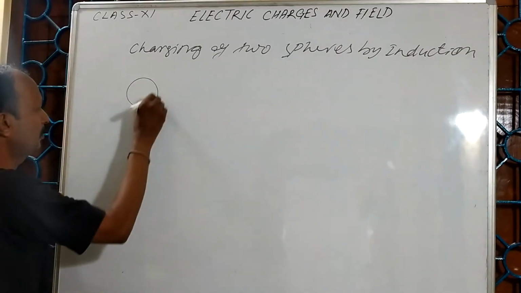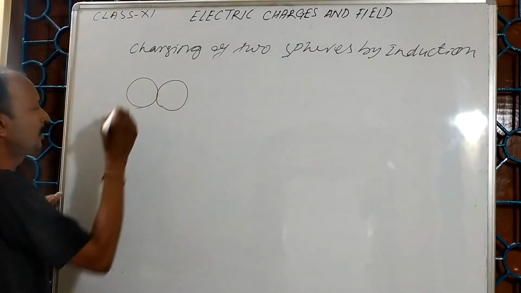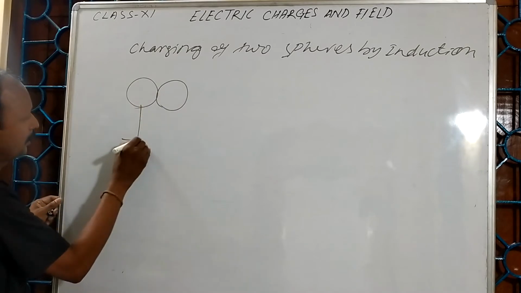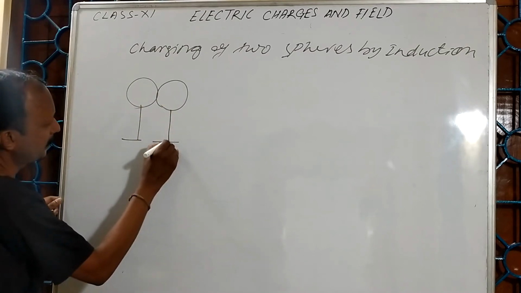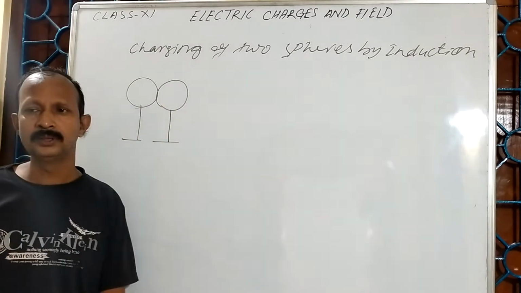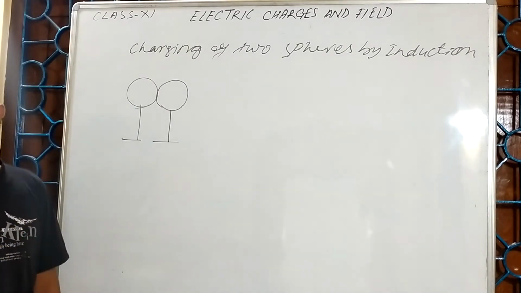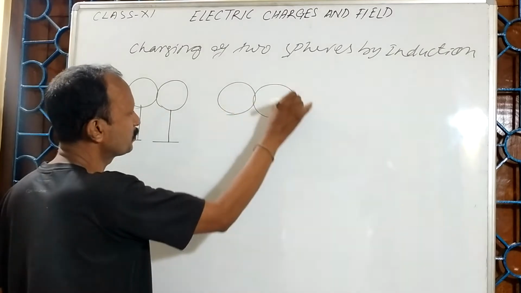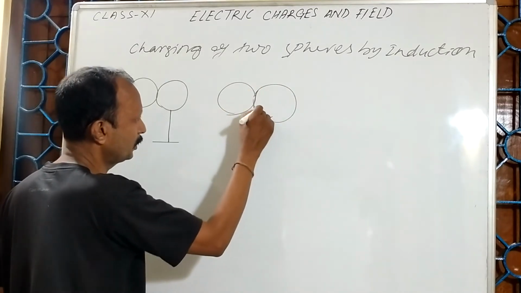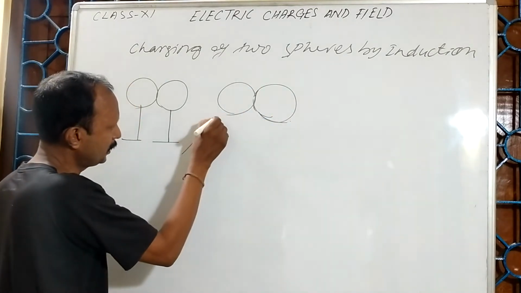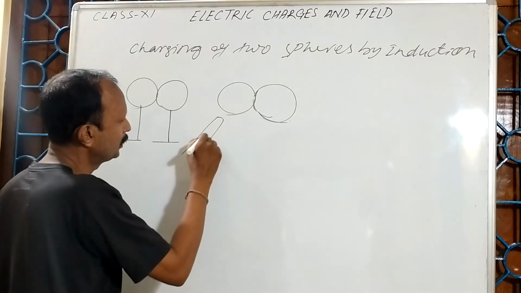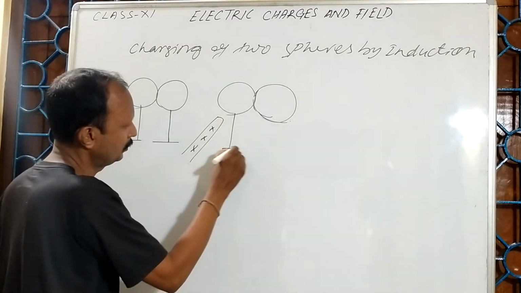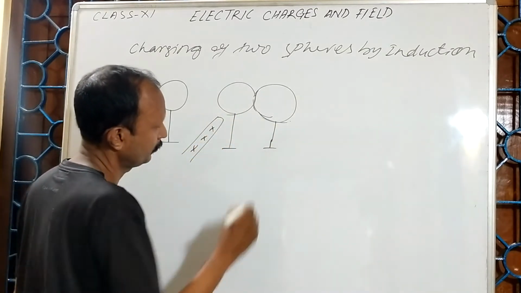For example, I am taking two metal spheres attached to insulating stands. Two metal spheres I have taken, and both are in contact. Now I shall take one positively charged glass rod.